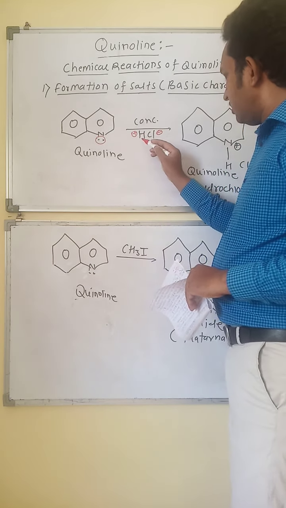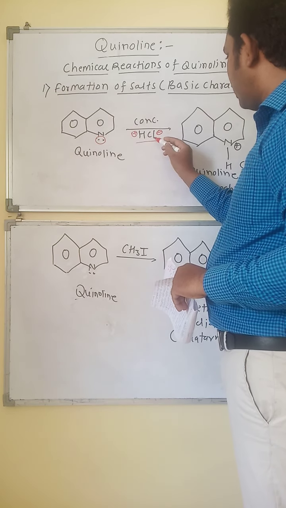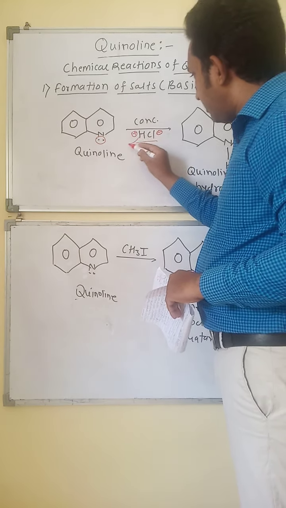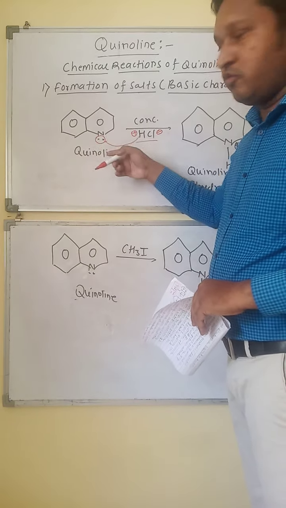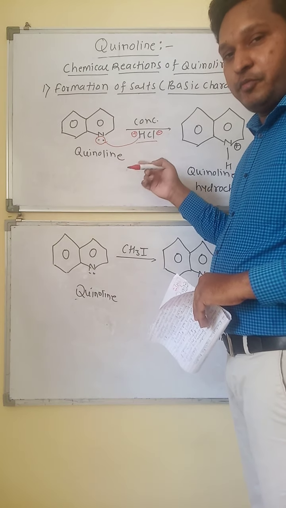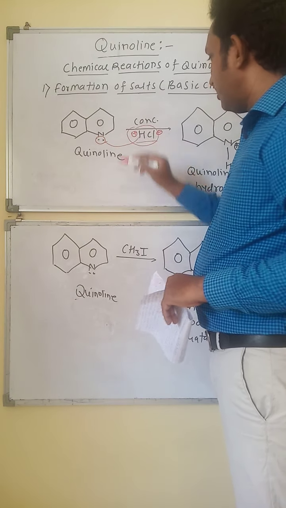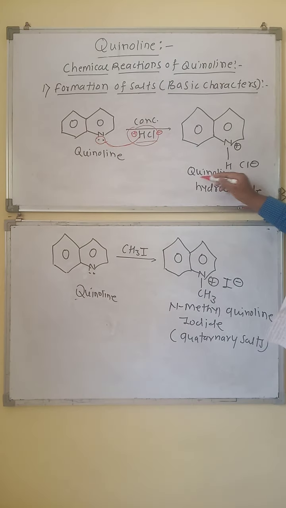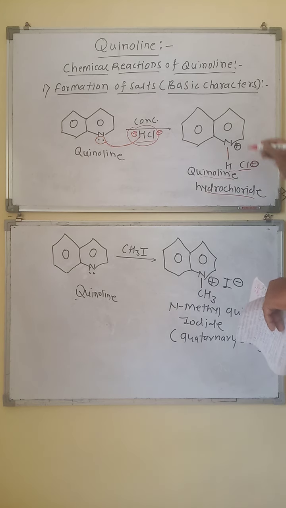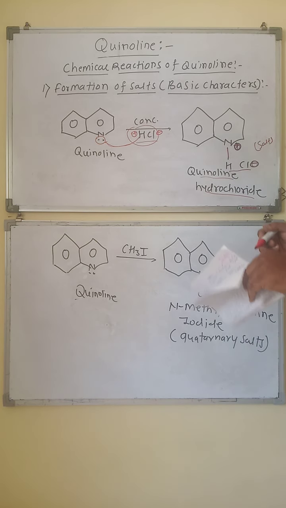So this hydrogen along with the chlorine will be attracted toward the nitrogen. The nitrogen with its lone pair of electrons in the quinoline ring acts as a base, so it will attract the whole HCl molecule, H positive along with Cl negative. Okay, so we get quinoline hydrochloride. Nitrogen bears hydrogen, chlorine has the negative charge, and nitrogen acquires the positive charge here. So it formed the salt, the quinoline hydrochloride.